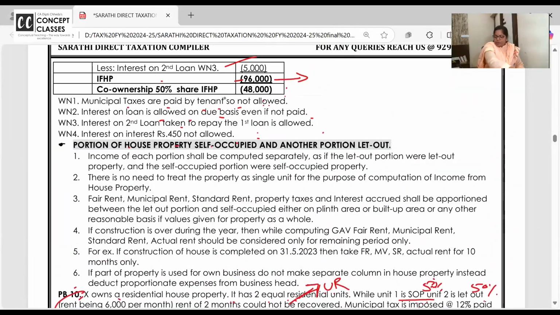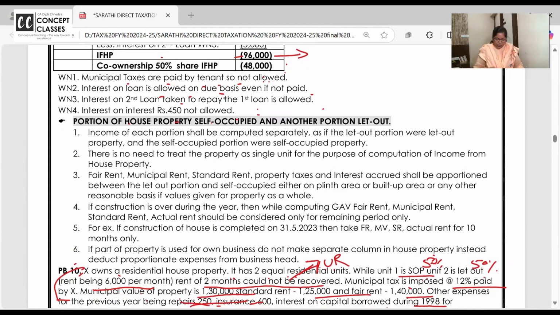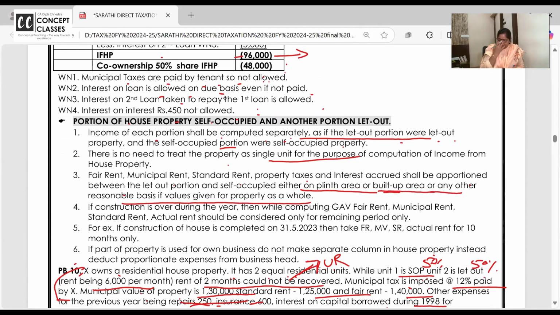I want all of you to read all the notes before the 10th question. Income of each portion should be computed separately as let out portion and SOP. There's no need to treat the property as a single unit. You know, unit 1, unit 2, you can use it. Fair rent, municipal value, standard rent, property taxes, and interest shall be apportioned either on the plinth area or the built up area or any other reasonable basis.